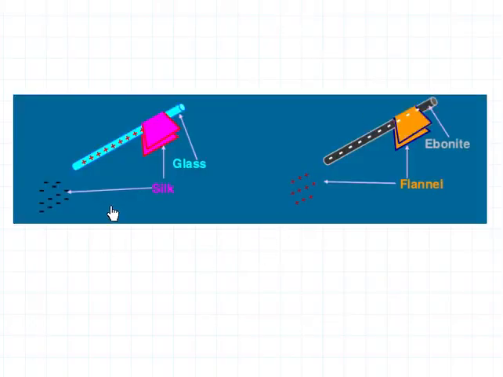In this example, glass rod is rubbed against silk. So glass rod is getting a positive charge and silk is getting a negative charge. Here ebonite rod is rubbed against a flannel, and as a result ebonite rod is getting a negative charge and flannel is getting a positive charge.